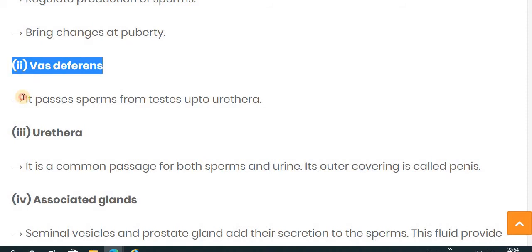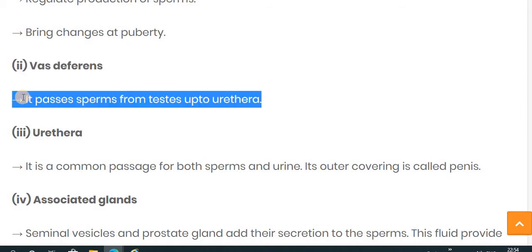Now the next one is the vas deferens. What is the vas deferens and what is its structure? It passes sperm from the testes up to the urethra. The testes, located in the scrotum, are responsible for the production of sperm, and whatever sperm is produced in the testes is carried by the vas deferens.